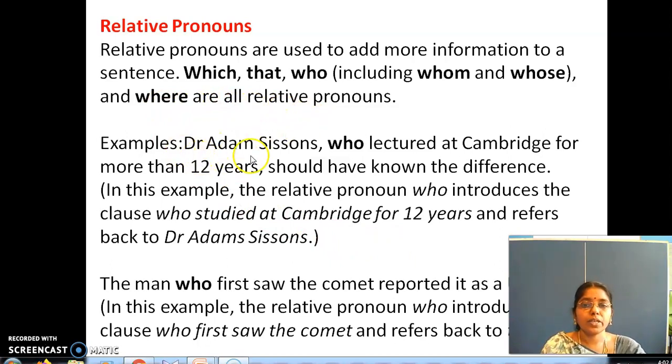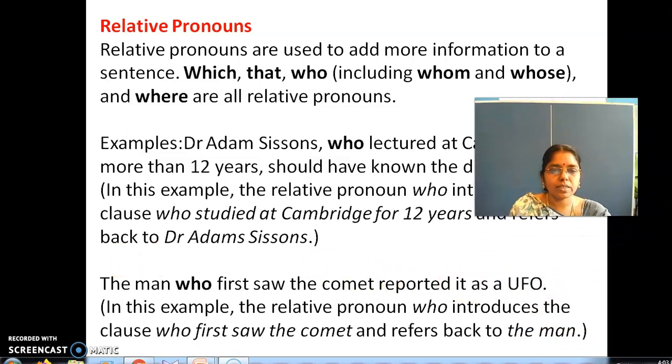See, for example, Dr. Adam Sisson, who lectured at Cambridge for more than 12 years, should have known the difference. In this example, the relative pronoun who introduces the clause who lectured at Cambridge for more than 12 years, and refers back to Dr. Adam Sisson.